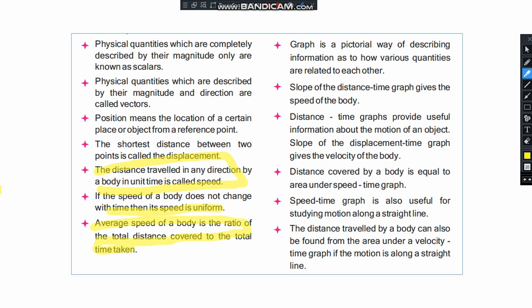And here are other definitions that you can see and read on your own.